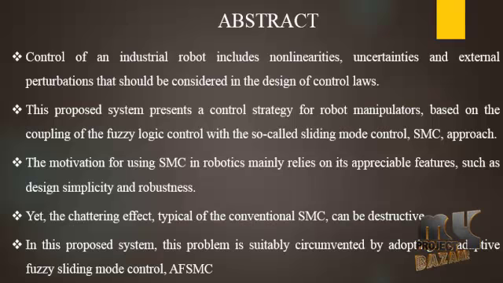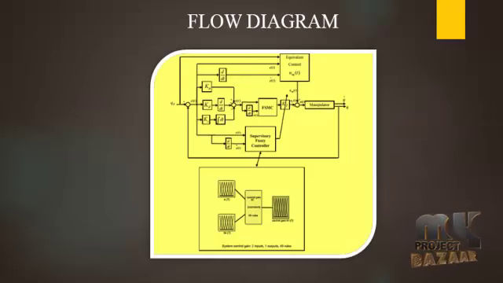The proposed AFSMC can achieve favorable tracking performance, and it is robust with regard to uncertainties and disturbance. Control diagrams such as figures 1, 2 and 6 are implemented in this process. Next we see the flow diagram of our process.